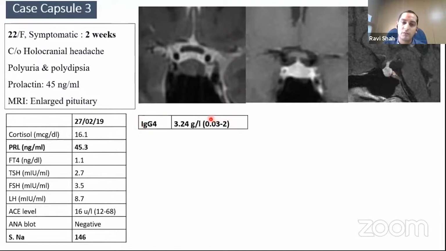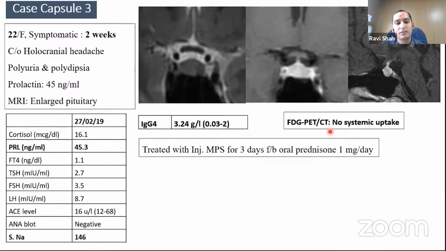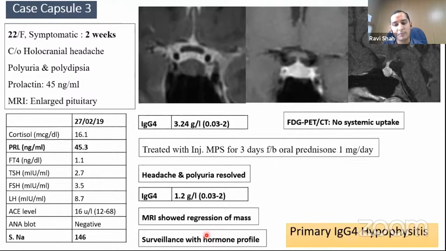Looking for secondary causes of hypophysitis, we found a raised IgG4 level, and to rule out any underlying systemic IgG4 disorder, FDG PET was done that showed no systemic uptake. So the patient was treated with a similar pulse steroid therapy, and there was clinical, biochemical, as well as radiological recovery. Now the patient is on surveillance for possible recurrence. So this is a case of primary IgG4 hypophysitis. As the pathophysiology is similar to lymphocytic hypophysitis, with plasma cell infiltration, these patients also respond well to pulse steroid therapy.